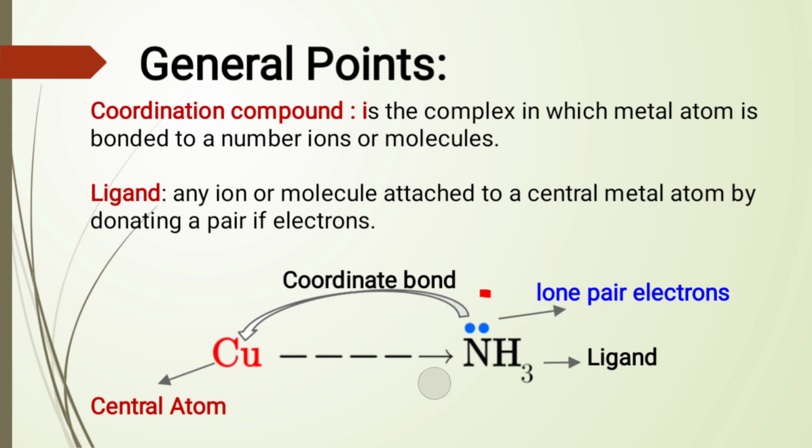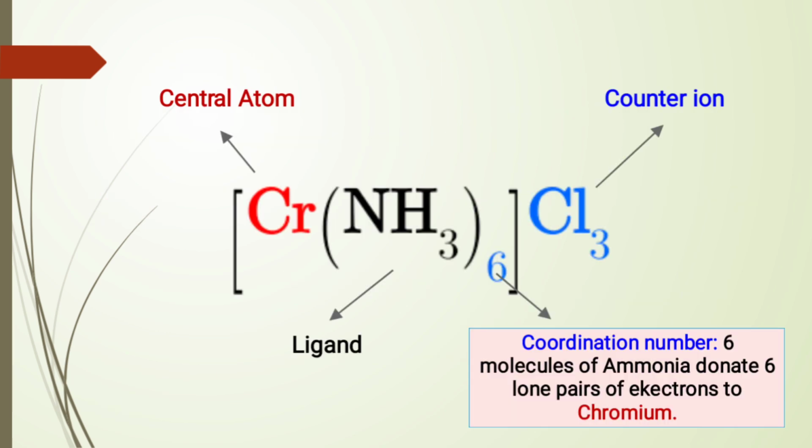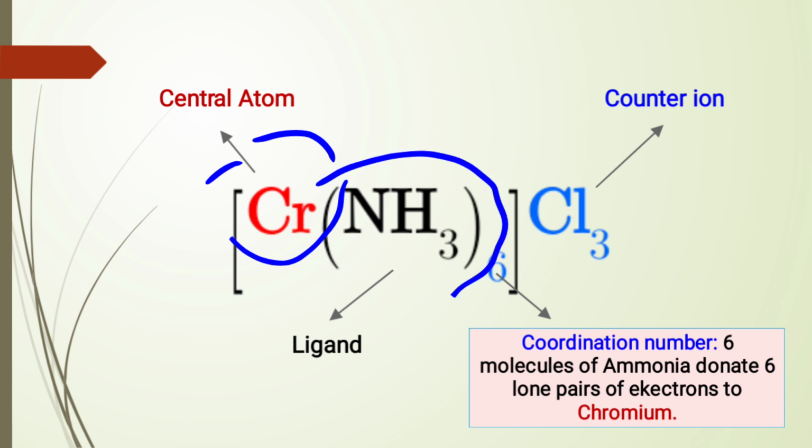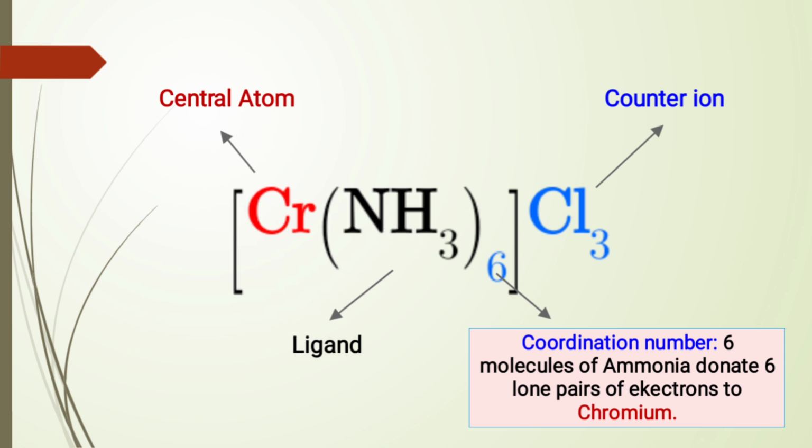Secondly, let us consider this structure. This is a coordination compound, and it involves the following. We have the central atom, in this case chromium. And then we have a ligand. This ligand is attached to the central metal atom directly, that's why it is inside this bracket.